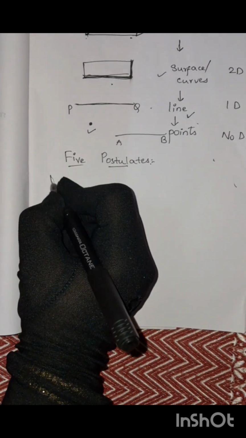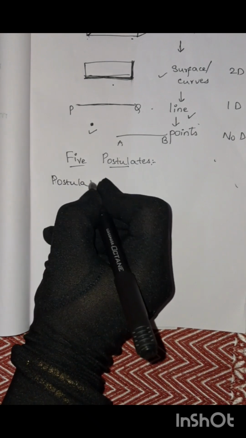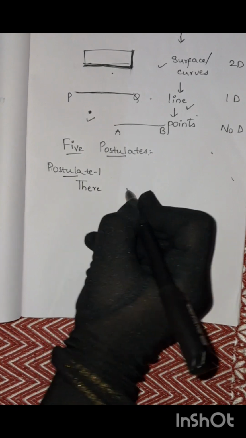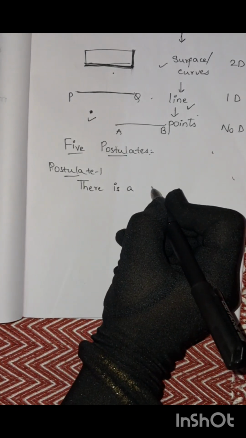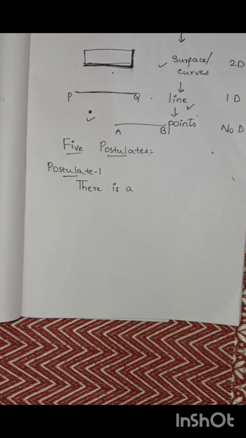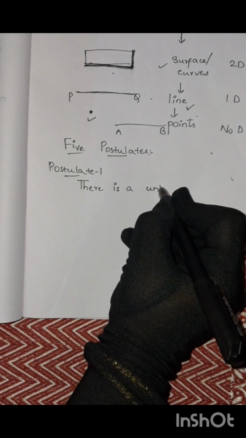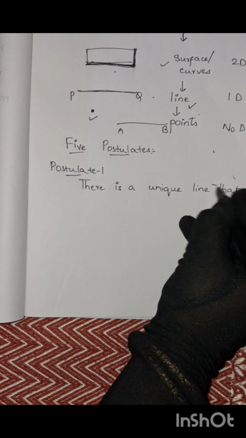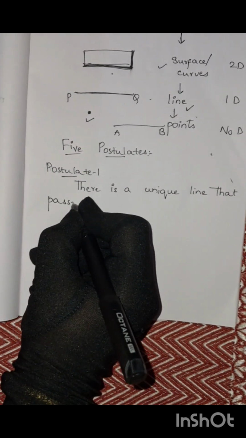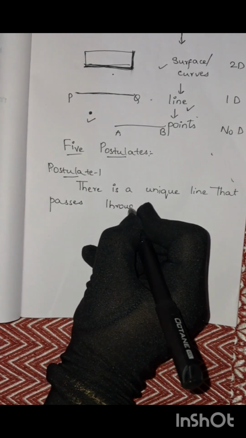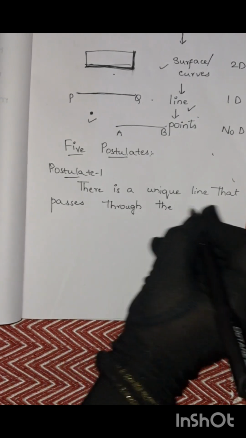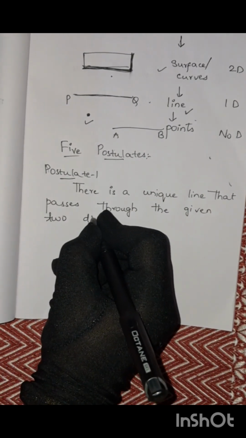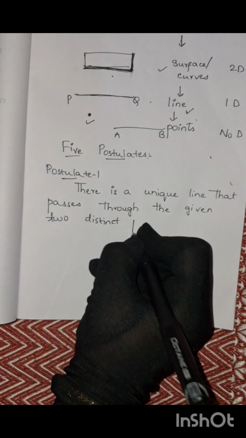What is the first postulate? Postulate 1: there is a unique line that passes through the given two distinct points.